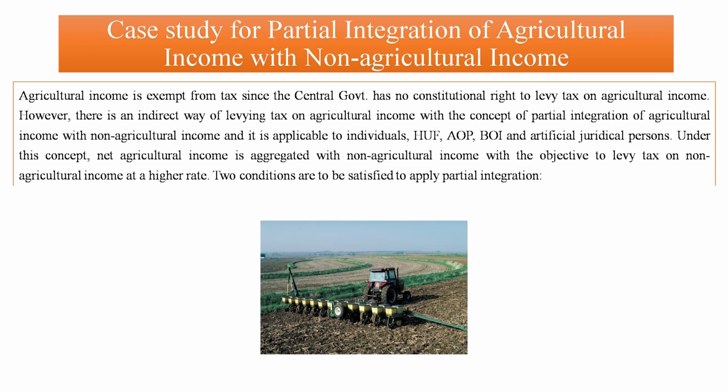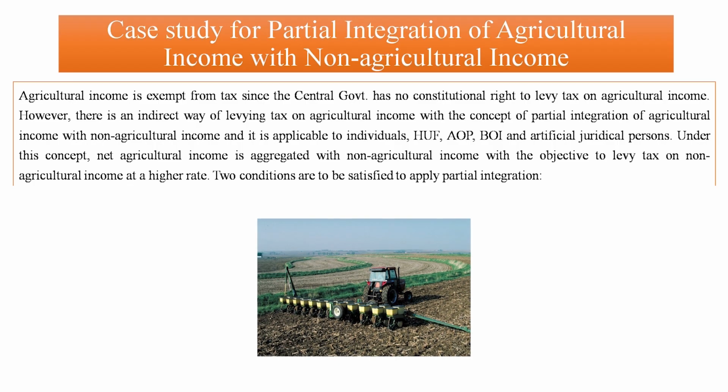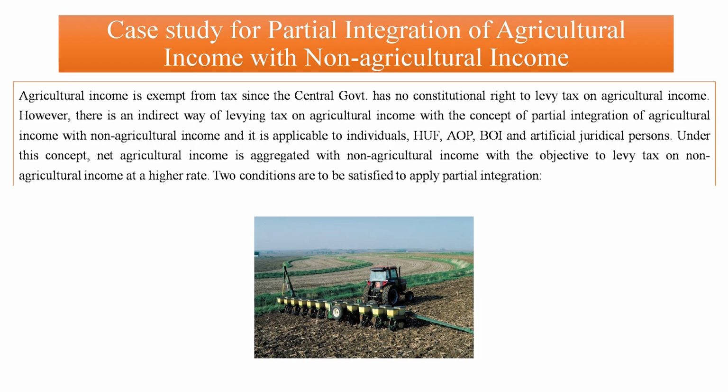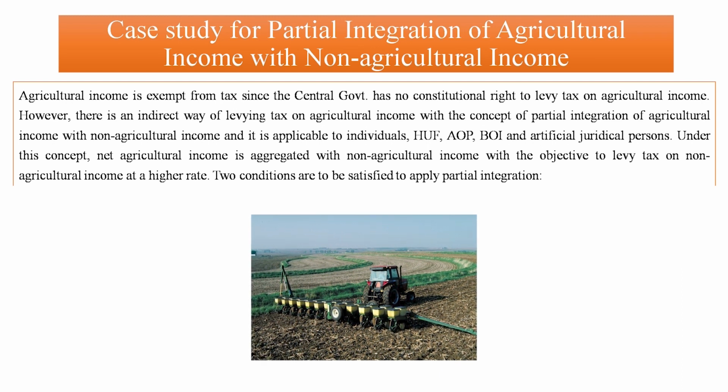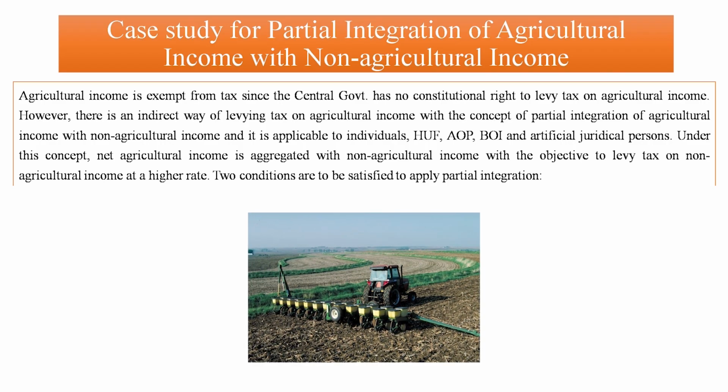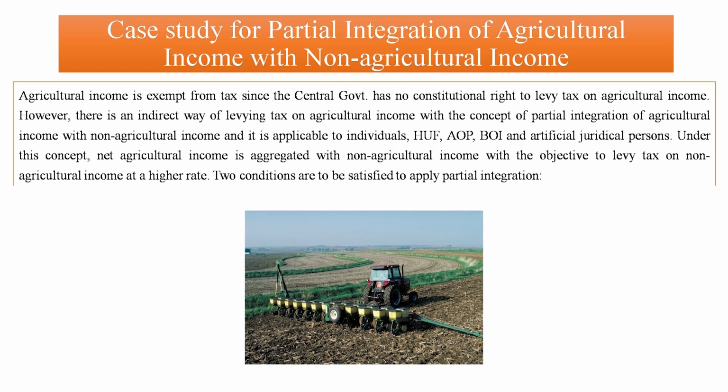in an indirect way the government levies taxes on agricultural income by applying the concept of partial integration of agricultural income with non-agricultural income, and it is applicable to taxpayers like individual, HUF, association of persons, body of individuals and every artificial juridical person.